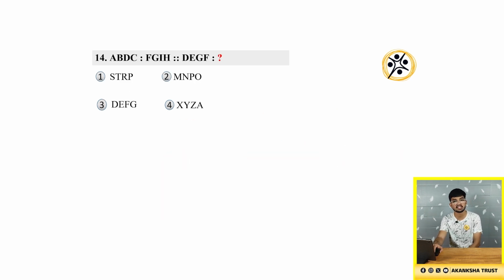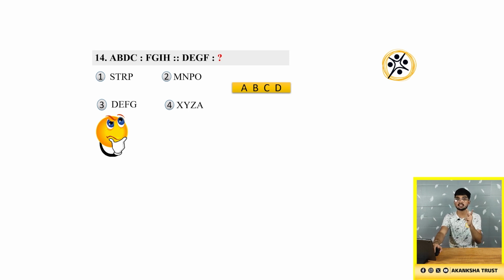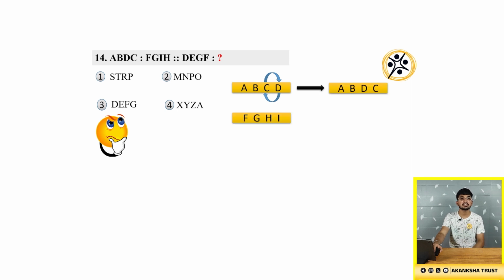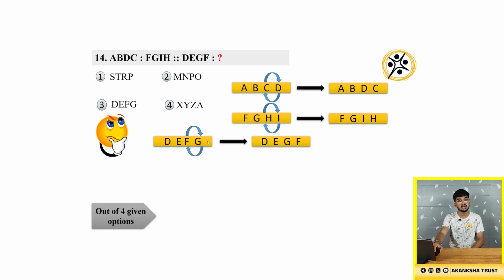We'll move on to the next question, that is, if ABDC can be written as FGIH, then how can DEGF be written as? Look at the question. ABCD is written as ABDC. They have interchanged the last 2 letters. ABCD is written as ABDC. Similarly, FGHI is written as FGIH. So now look at the question. DEFG is written as DEGF.